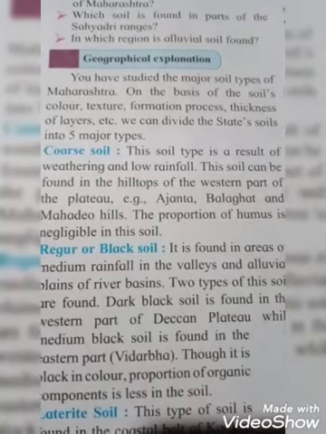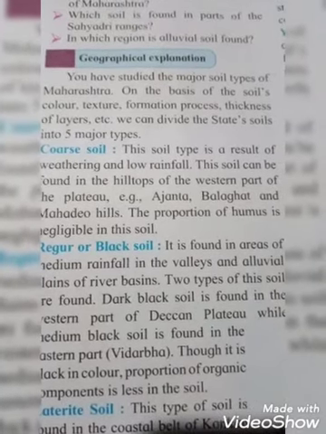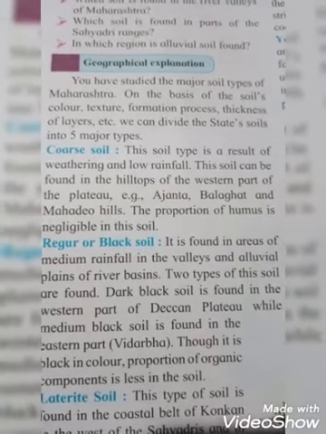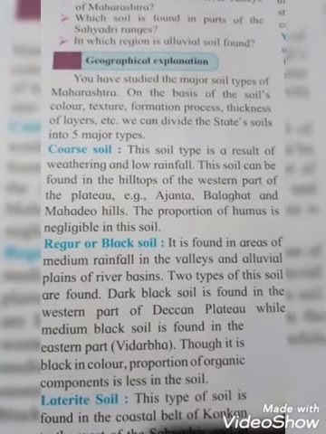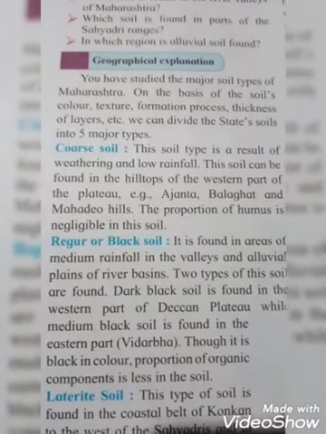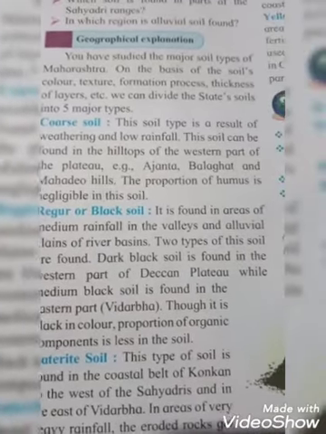Example, Ajanta, Balaghat, and Mahadev Hill. And in this soil, the proportion of humus is negligible. Okay students, that means the proportion of humus is negligible, almost nil, in this soil.